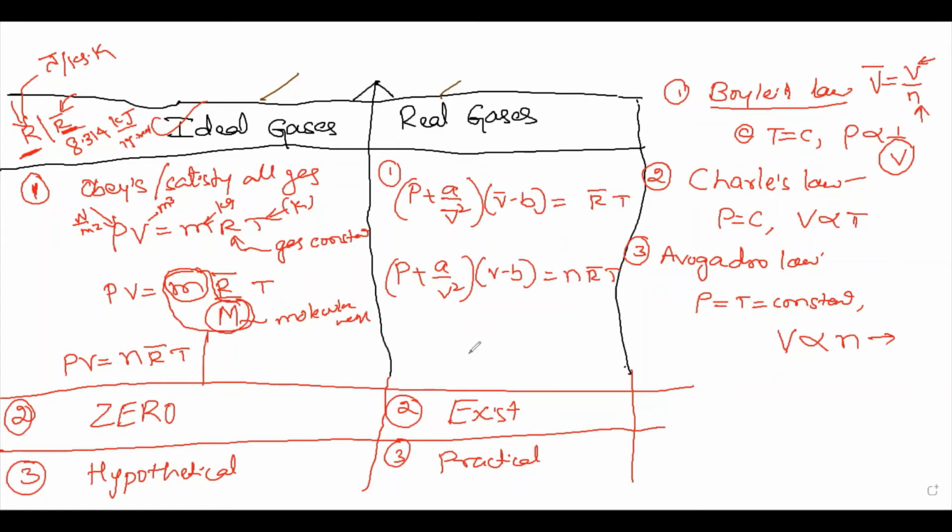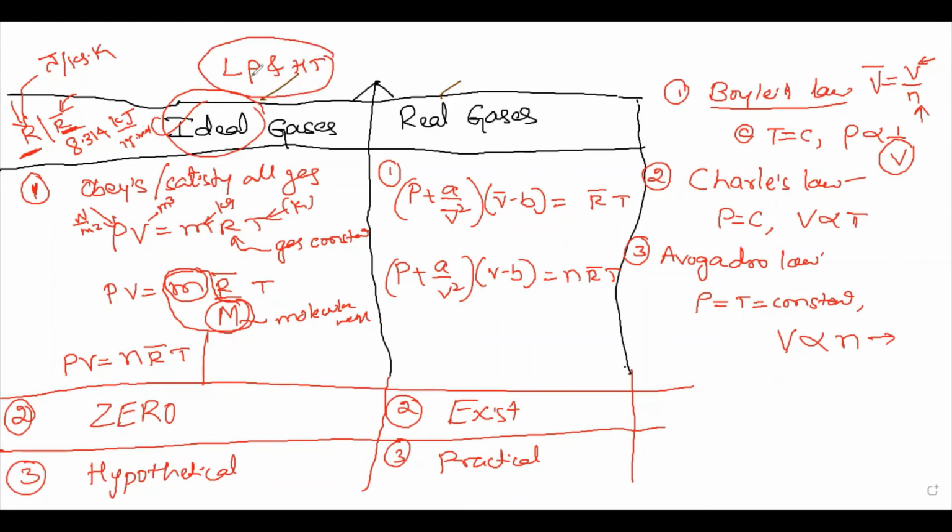Okay. Now the fourth point, one of the important points here, is in which condition the real gas will behave like an ideal gas, or vice versa. That is the fourth point you need to remember. What is that? Dear students, ideal gas means low pressure and high temperature.